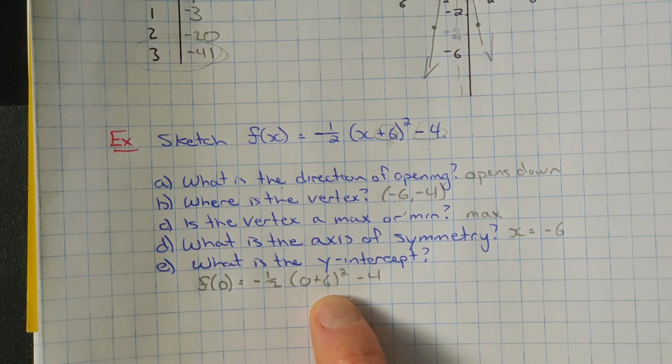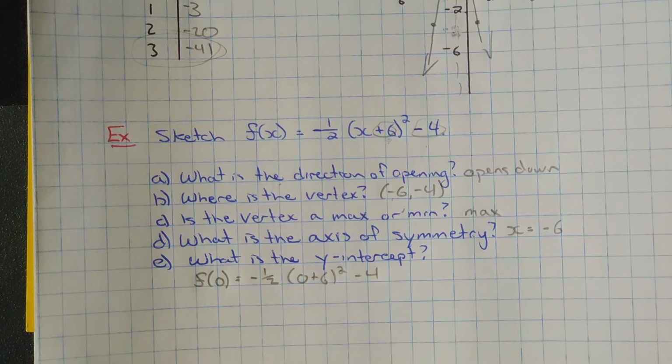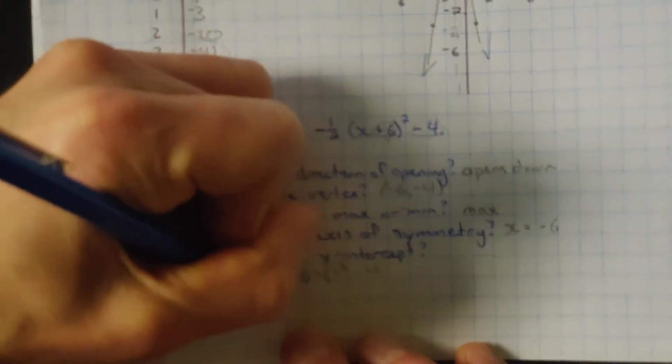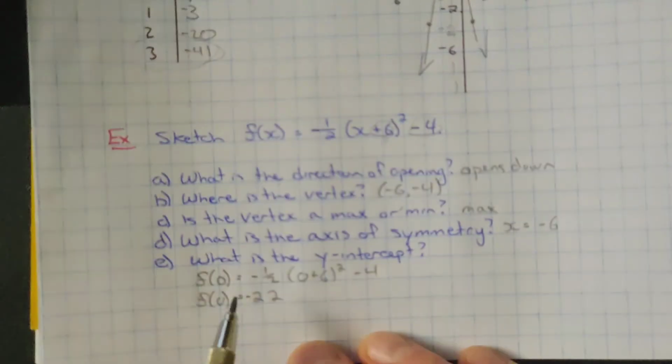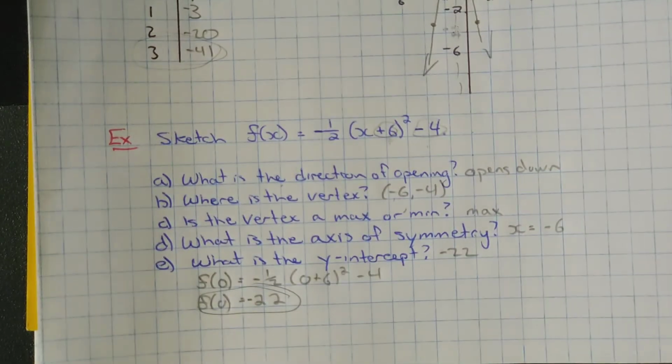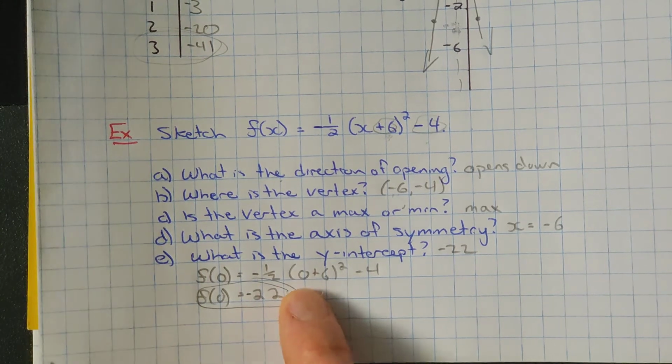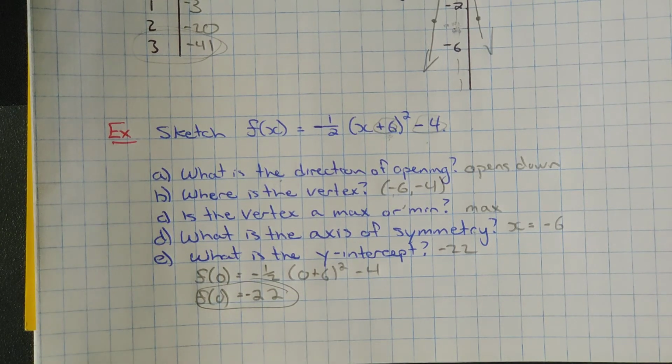Let me do that. Half of 6 squared minus 4. So it's going to be 14, I think. Here, just double check. Oh, no, wait, that's a negative. Yeah, negative, sorry. No, 14's there, 22. So f at 0 is -22. So that is our y-intercept, -22. So whenever you have to calculate the y-intercept, all you're doing is putting x equal to 0 and solving for the y-intercept.